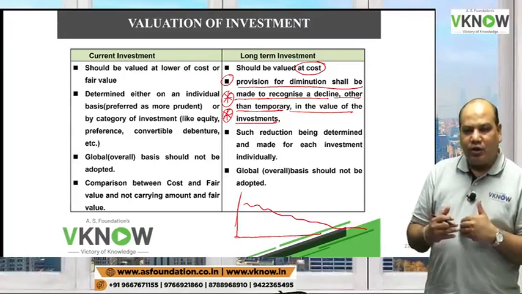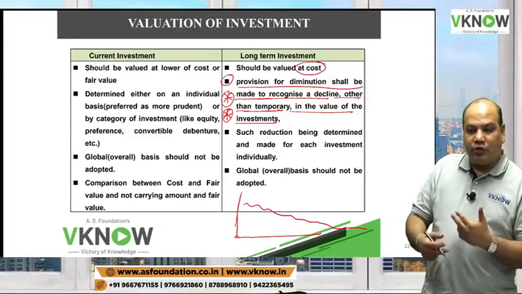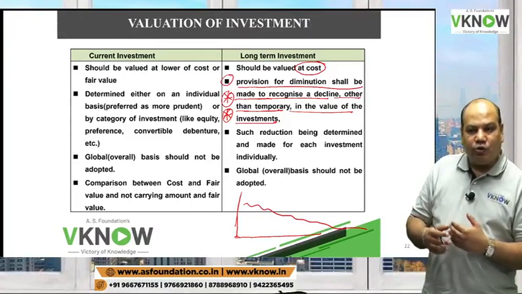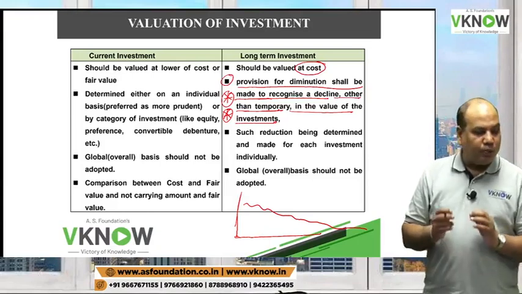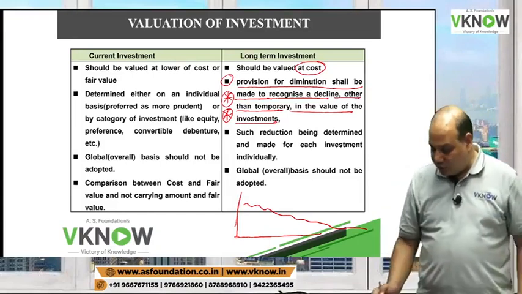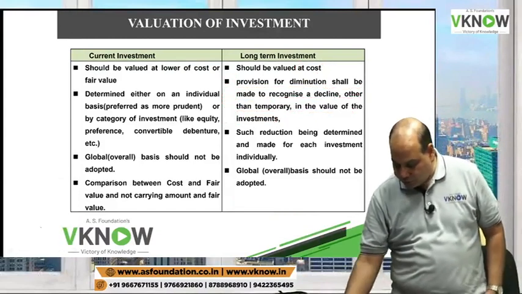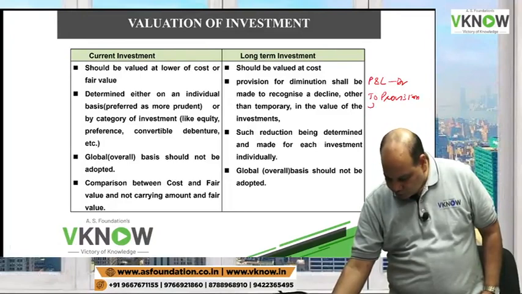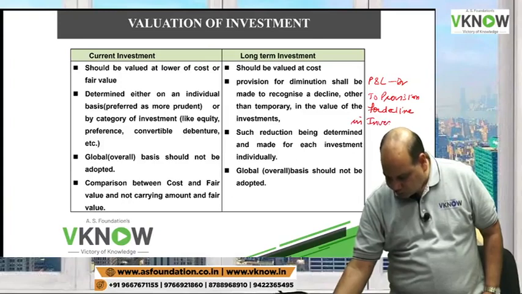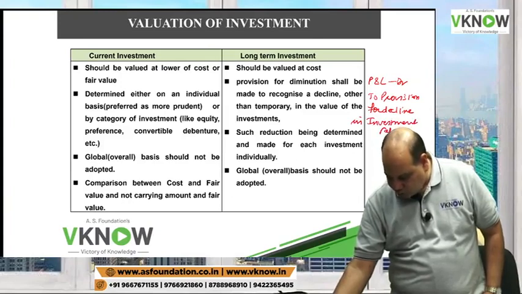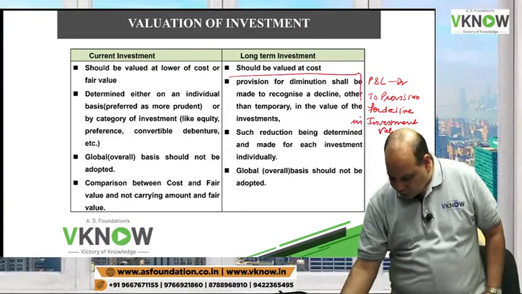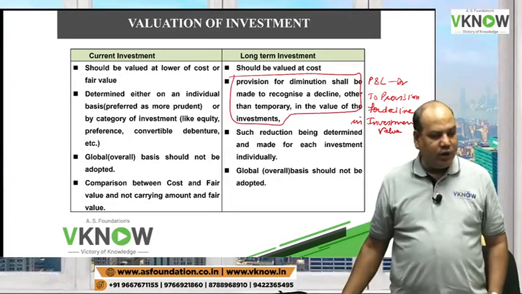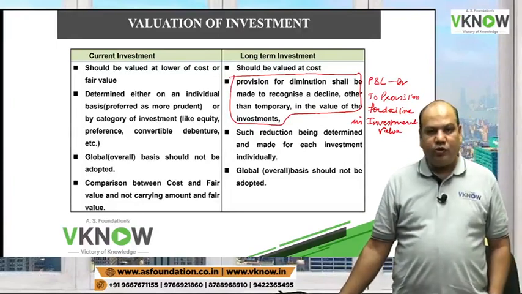So once you feel that this decline is not temporary, it is other than temporary, it is going to last long, make a provision for decline in the value of investment. Now how do you make that provision? Simply pass an entry: P&L account debit to provision for decline in investment value. That was my second point.